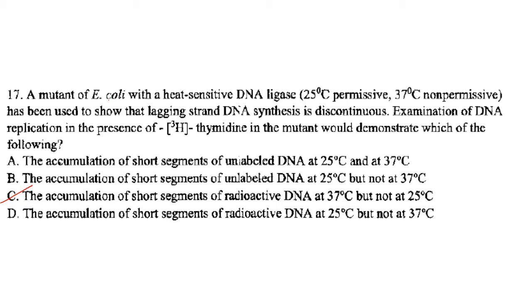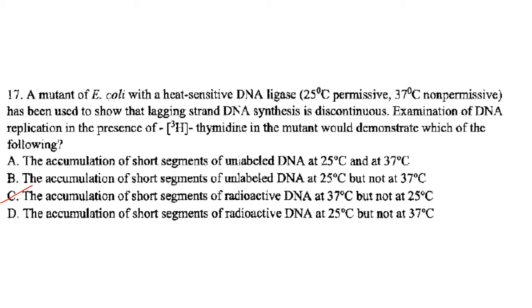What is discontinuous? The synthesis of a new strand of a replicating DNA molecule as a series of short fragments. And these short fragments are joined together by DNA ligase. It takes place on the lagging strand of the DNA. So what they have done is examination of the DNA replication in the presence of H3 thymidine, that is radiolabeled thymidine, in the mutant would demonstrate which of the following.